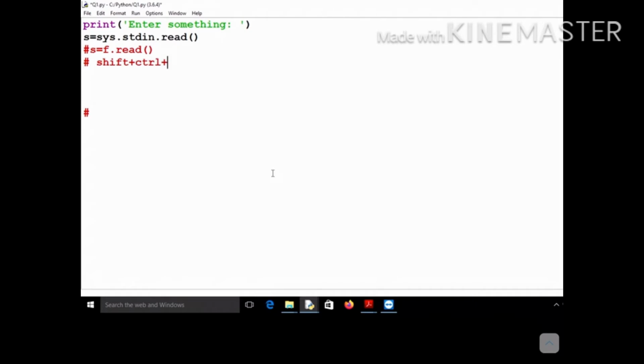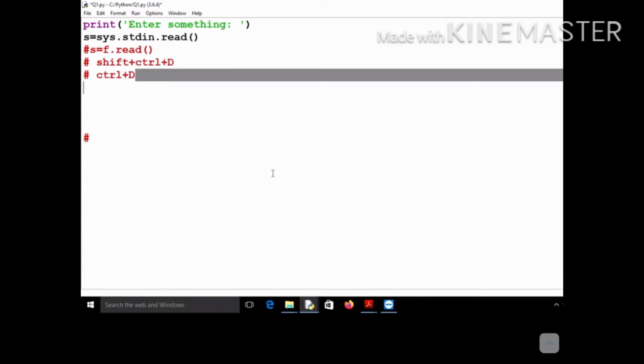In some of the systems there may be control plus D only. So it depends, maybe control plus D or shift plus control plus D, and then it will stop accepting input from the keyboard. Now listen very carefully.